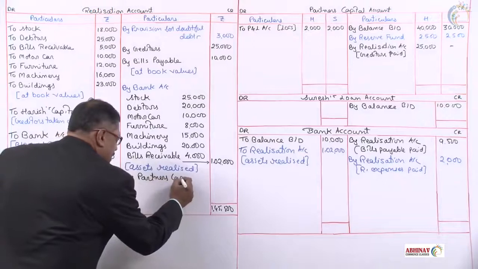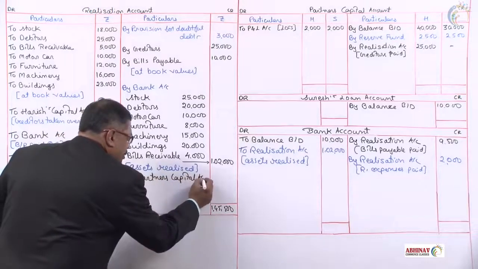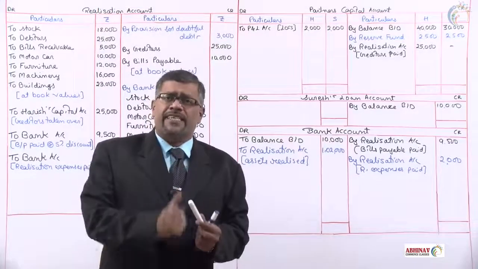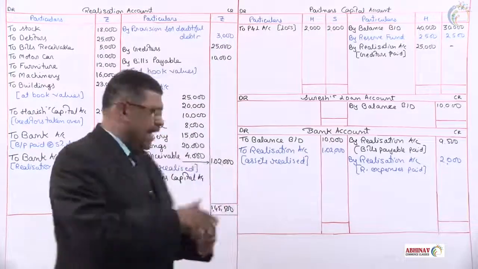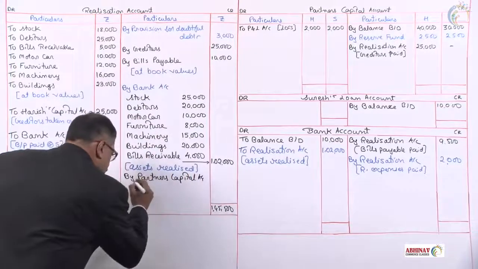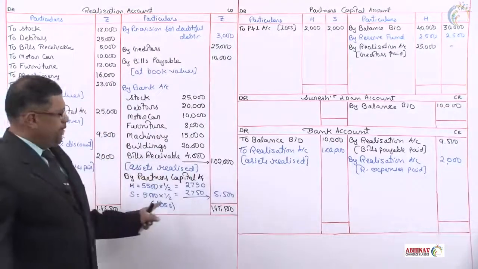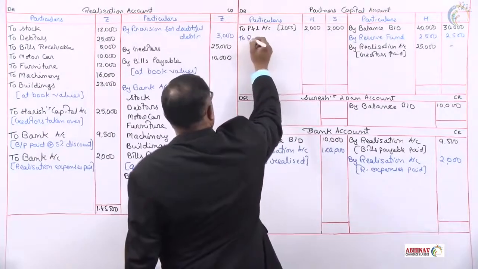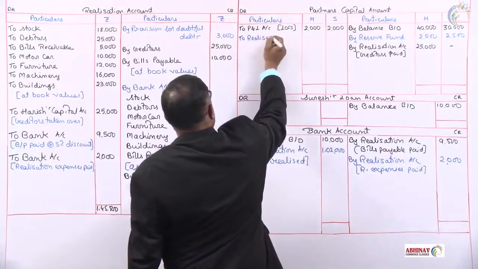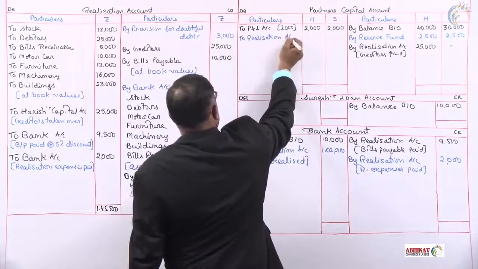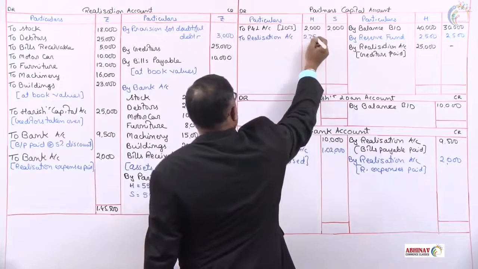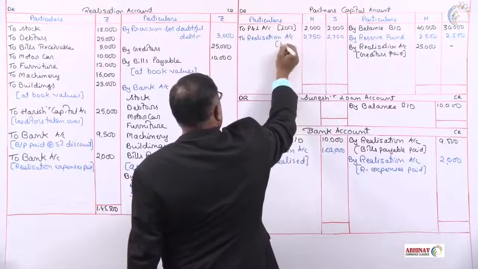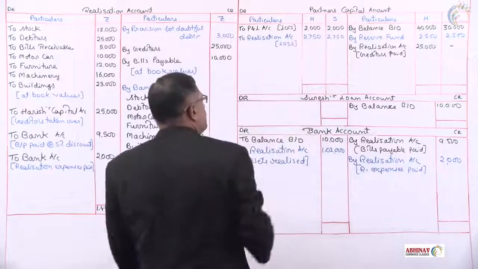We'll distribute the loss 5,500 in 1:1 ratio, what we get as 2,750 each, and then record it here. Loss of 5,500 is distributed. Let us transfer that to partners capital account. 2. Realization account 2,750. This is nothing but the loss on realization.